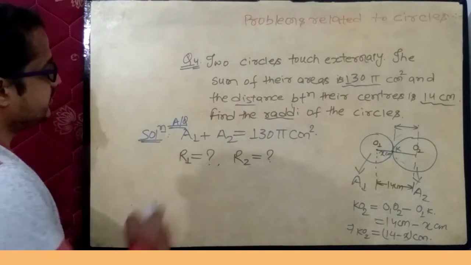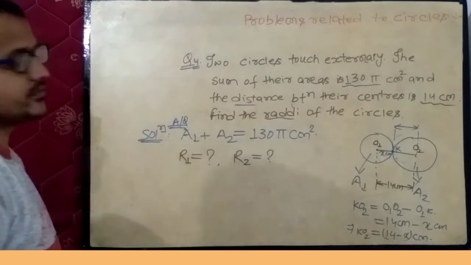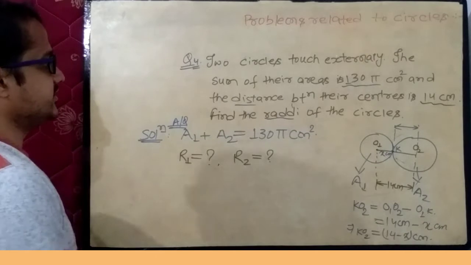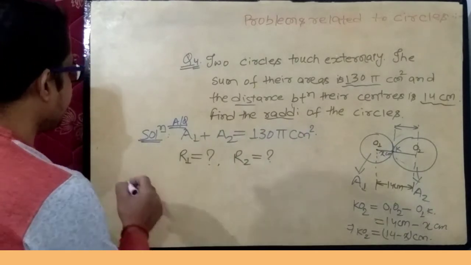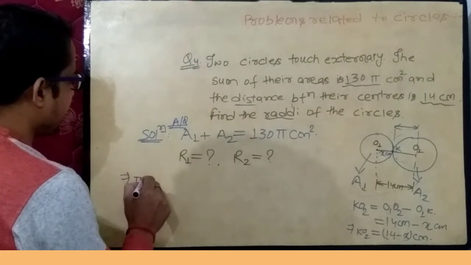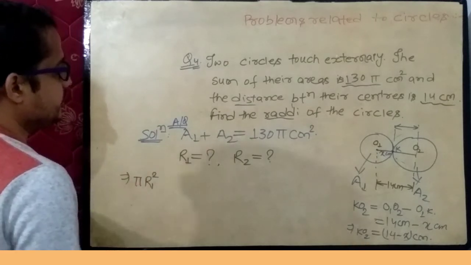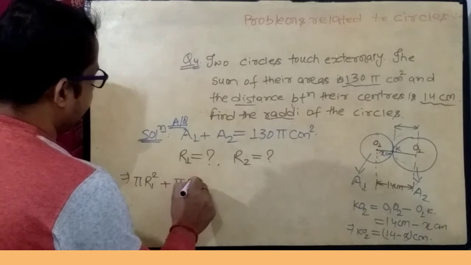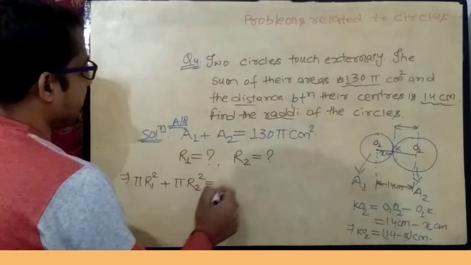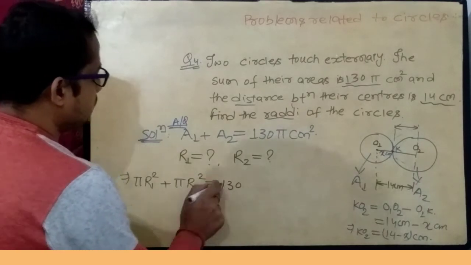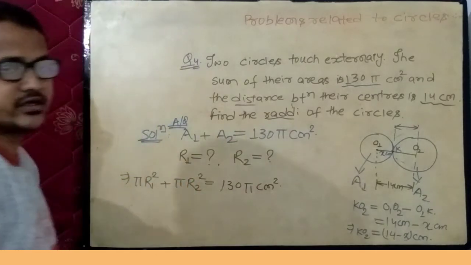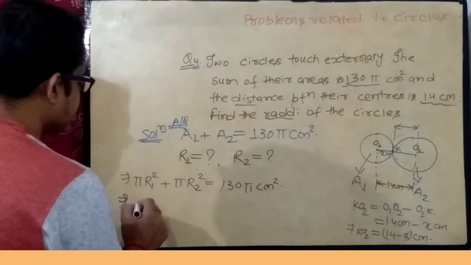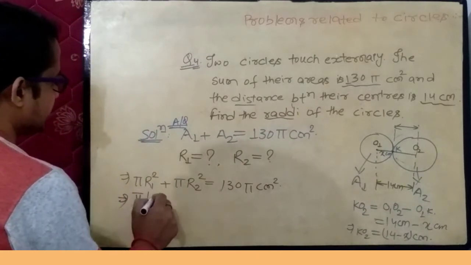Now according to question, it is given A1 add up A2, that is area of first circle and area of second circle is 130 pi centimeter square. So pi R1 square add up pi R2 square equals to 130 pi centimeter square. This implies pi and pi both are common.